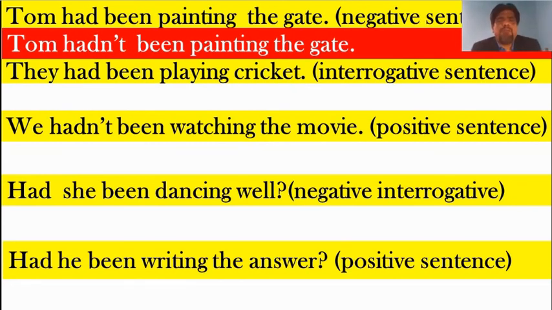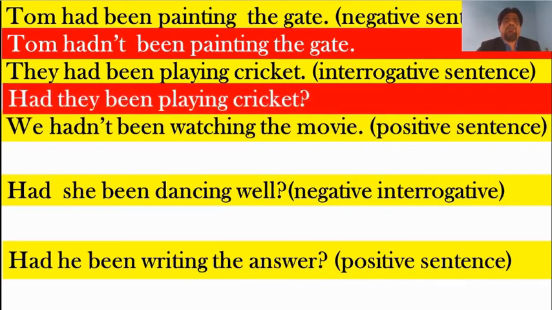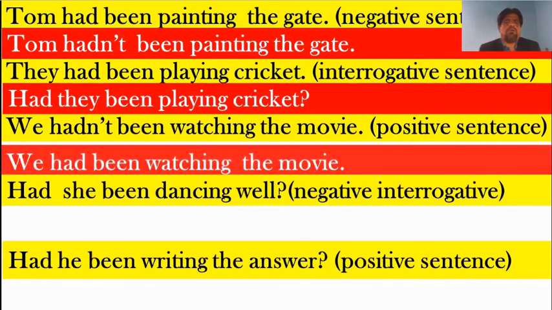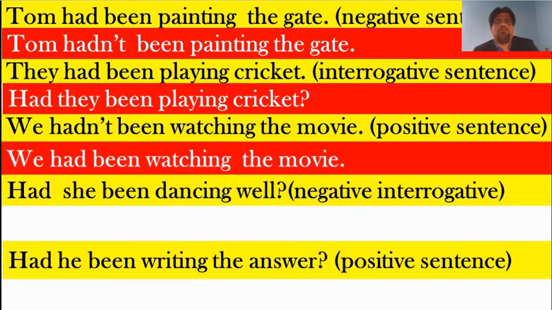They had been playing cricket. Change it into an interrogative sentence. What we need to do is bring the word had in front of the subject. And that comes the answer. Had they been playing cricket? You put a question mark. Now, we hadn't been watching the movie. It is a negative sentence because the contracted n't form is given. Remove that and then we get the positive sentence. So here comes the answer. We had been watching the movie.